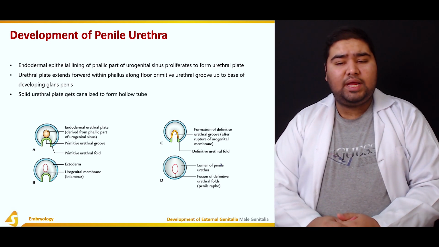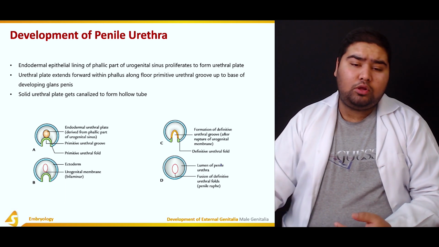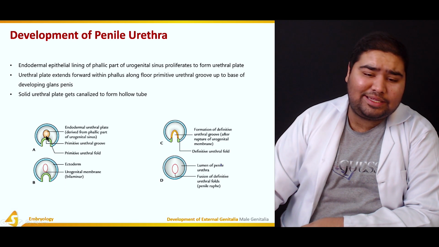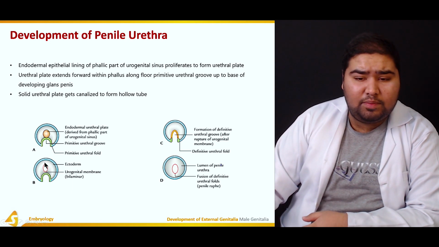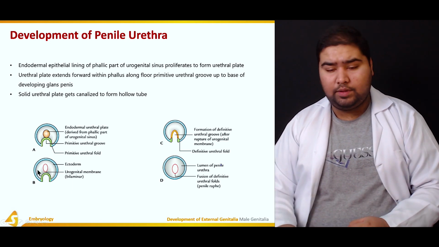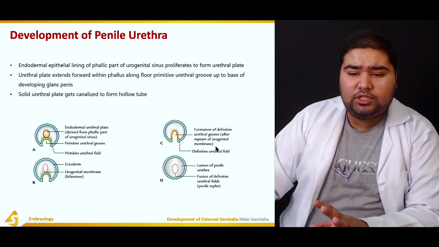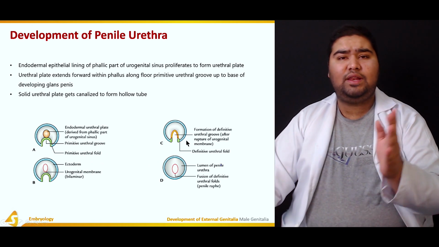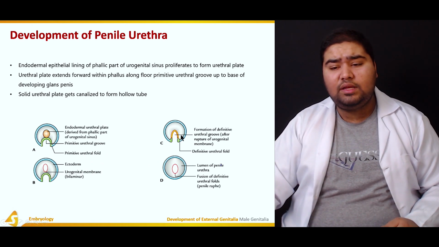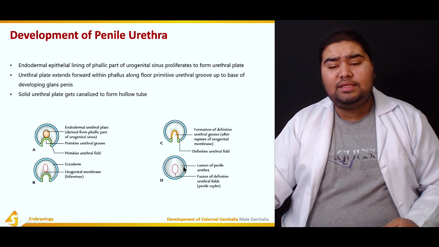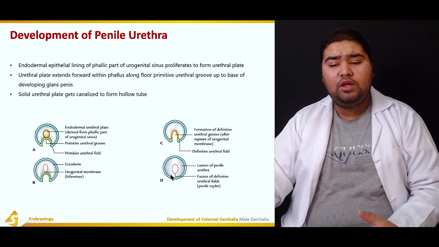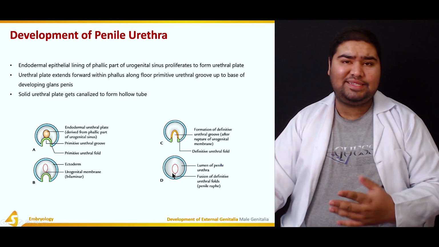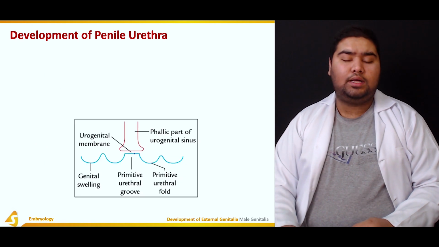The solid urethral plate now gets canalized to form a hollow tube. In figure A, you can see this urethral plate is a solid tube. It becomes canalized in figure B to form a hollow tube. After this, there's formation of a definitive urethral groove as the development continues. This is the definitive urethral groove after the rupture of the urogenital membrane, and this is the final structure that is formed. This is the lumen of the urethra, and there's the fusion of the definitive urethral folds to form the penile raphe. We'll see how that happens in the subsequent slides.